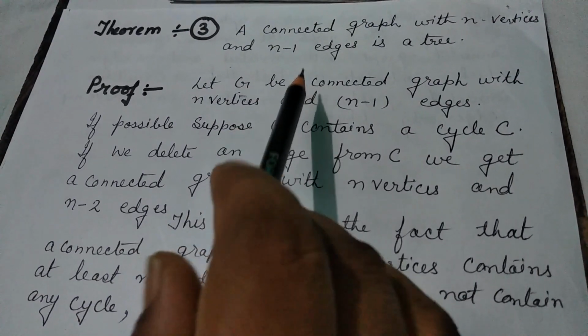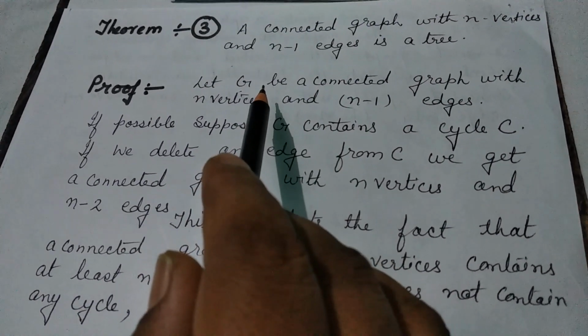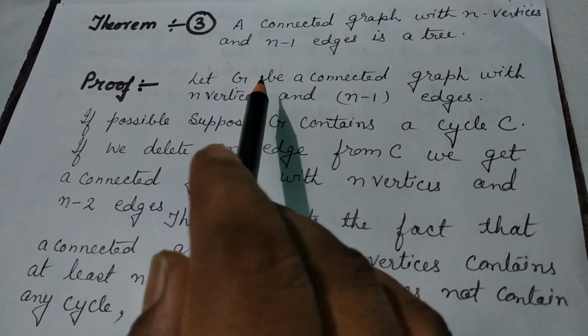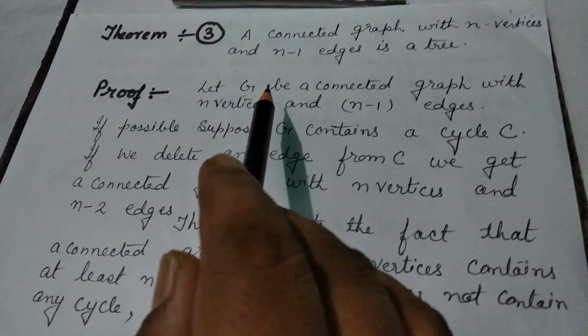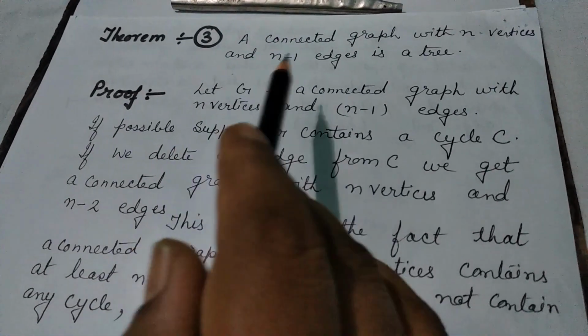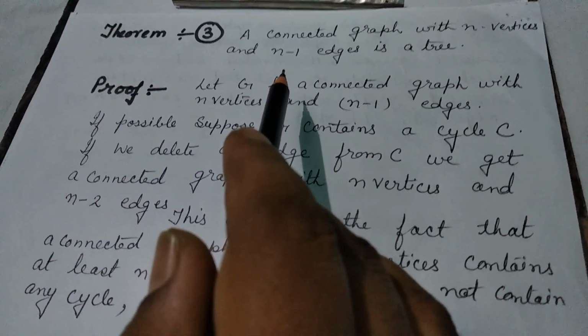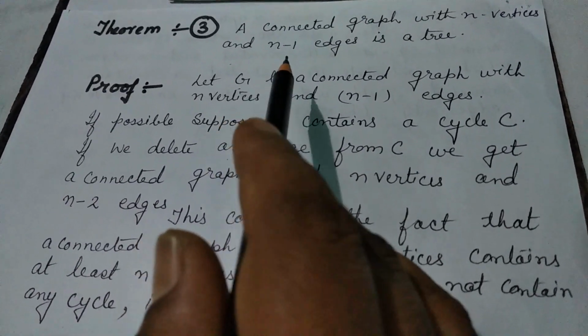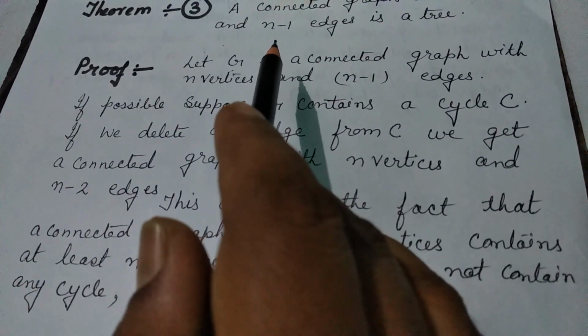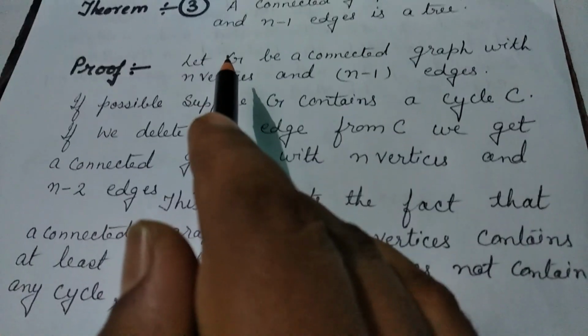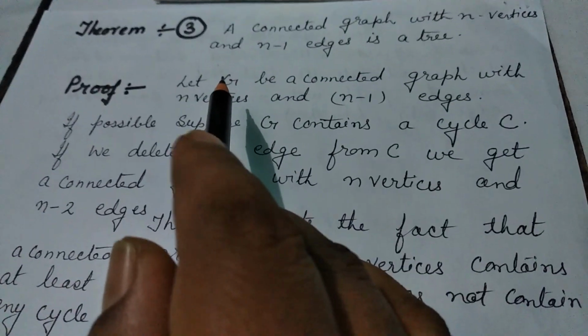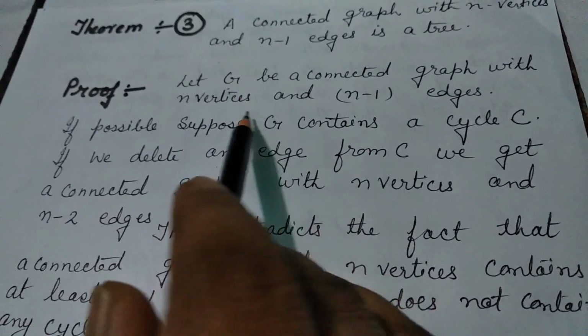A graph G is said to be connected if there is at least one path between every pair of vertices in G. Otherwise, that graph is said to be disconnected. Now what is a cycle? A closed walk in which no vertex appears more than once is called a cycle.